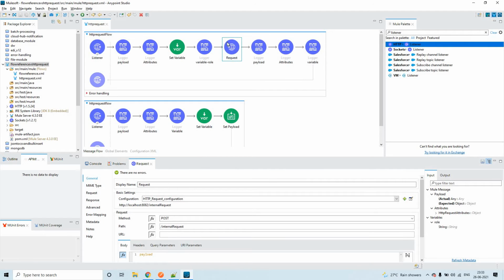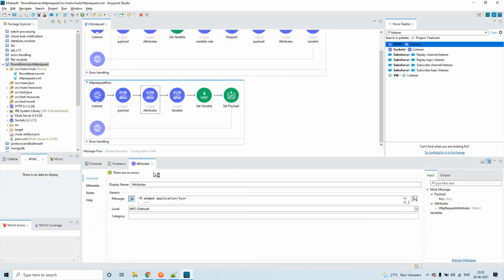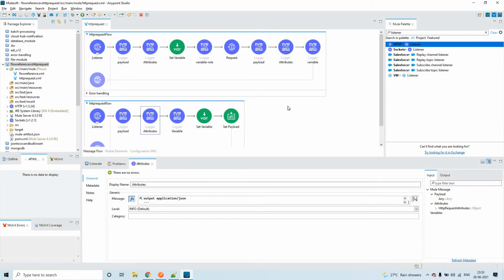So what does it mean? It is overriding the attributes. So far it is able to find, and it is overriding the attributes by itself, and those attributes are exchanged or shared to the HTTP listener. So this is the point of origin for the different attributes, and that is what we could see from this logger. So there is some difference.